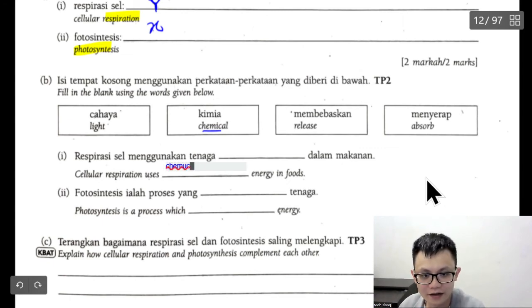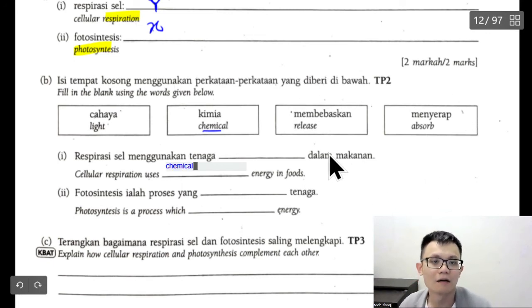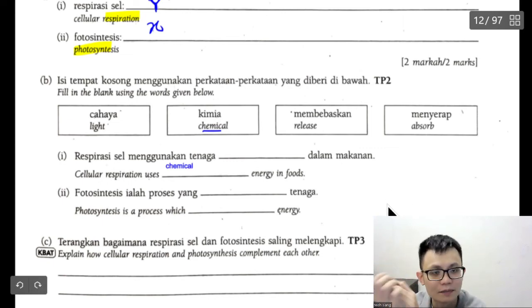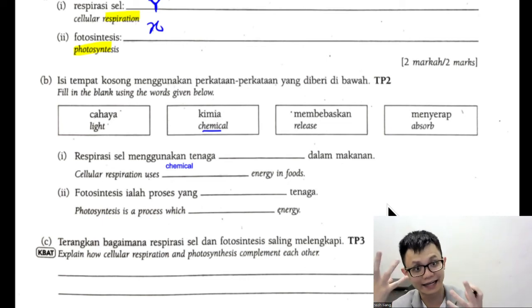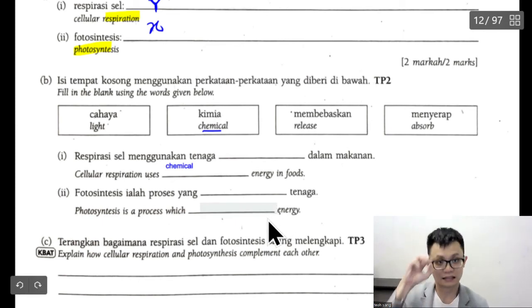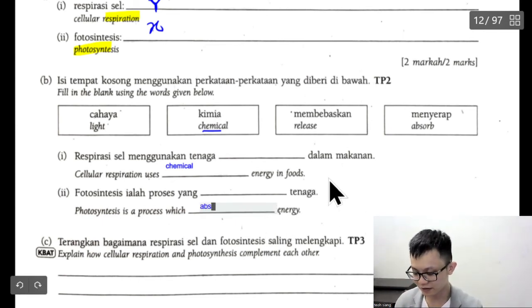Correct or not? Chemical energy can make bomb, right? We talk about chemical energy is like battery, food is chemical because we can burn it and we can get energy. Photosynthesis is a process which absorbs energy. So this one will be absorb the energy, menyerap.